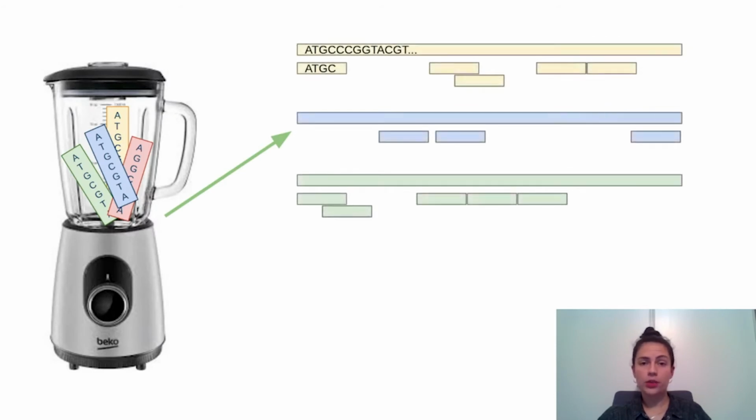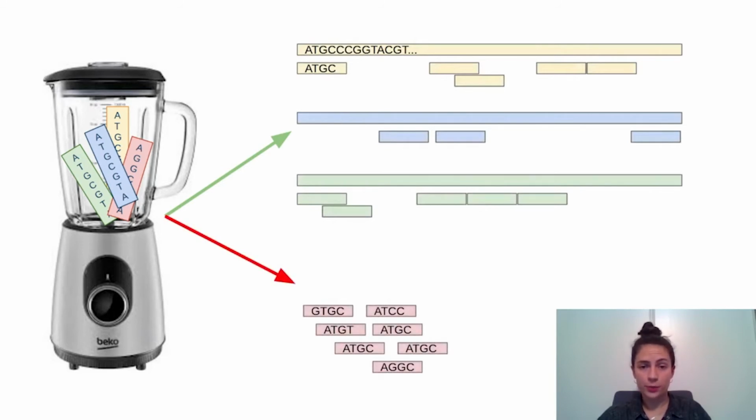Now, we can get all our genomes. But wait, there is a problem. Some of those reads do not map to anything we know, and we will not be able to identify them.